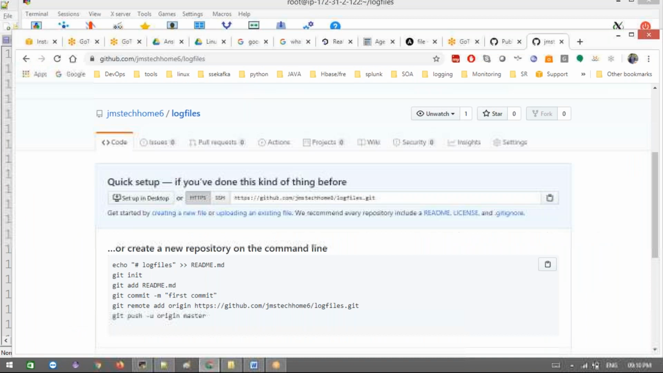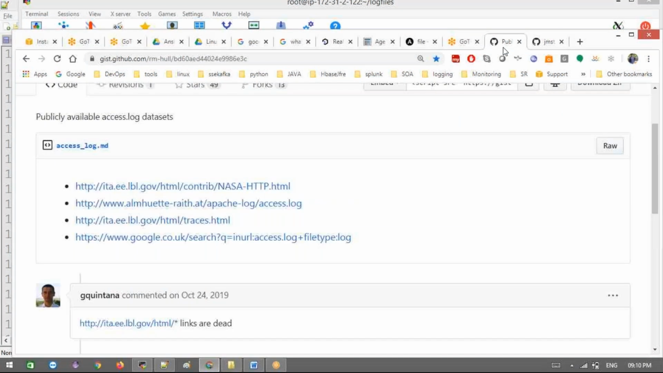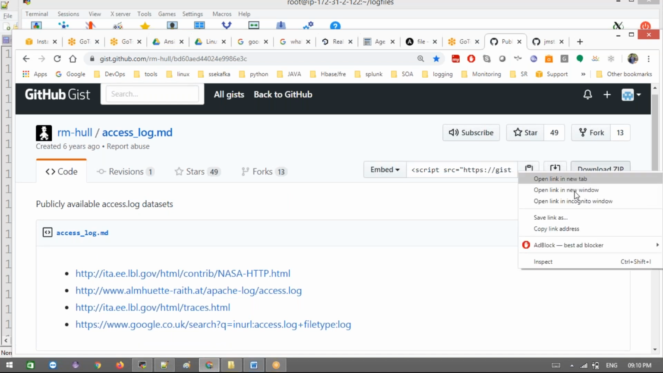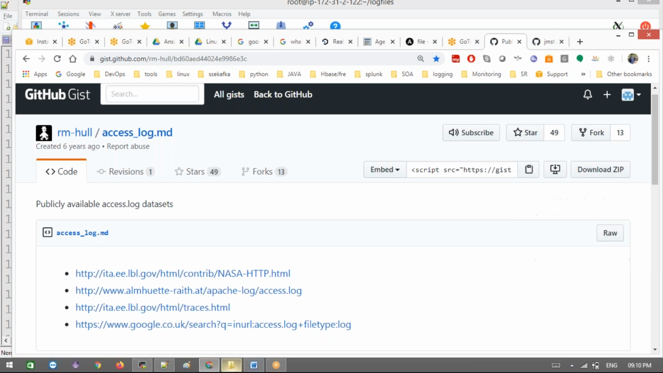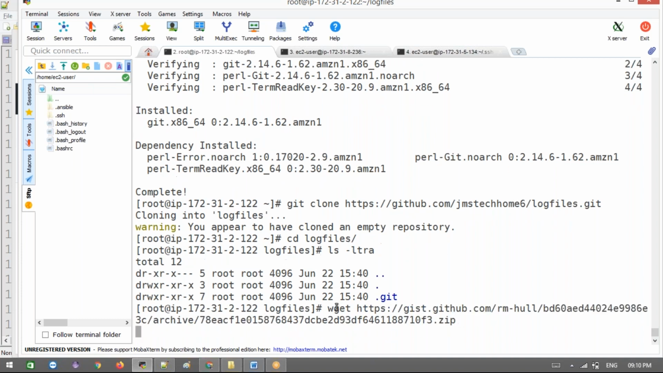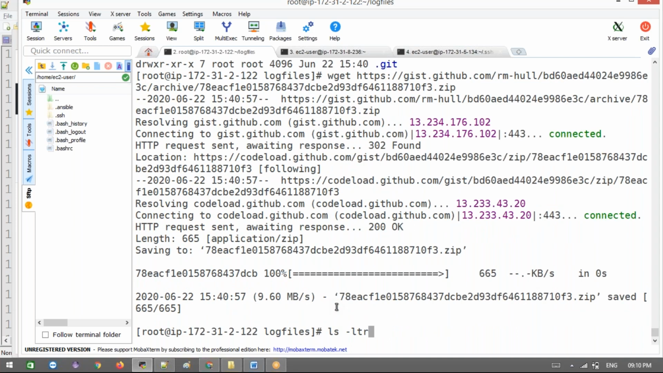Let me see if it's possible to download this or not. Is this right? Copy the link address. It went right. Now what do we do? Duplicate. Okay, see here.